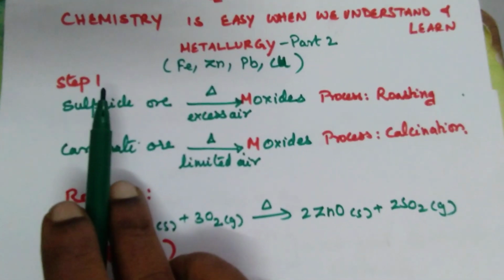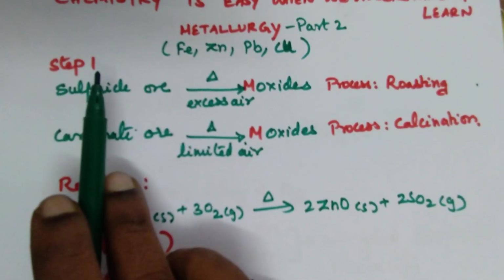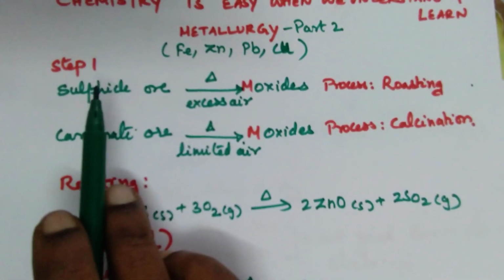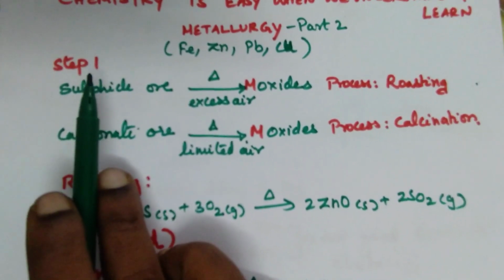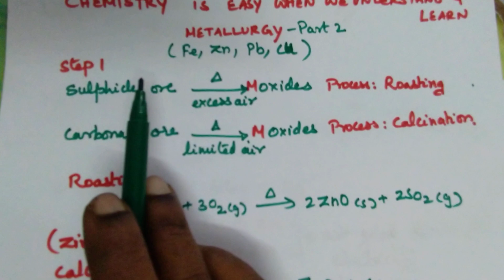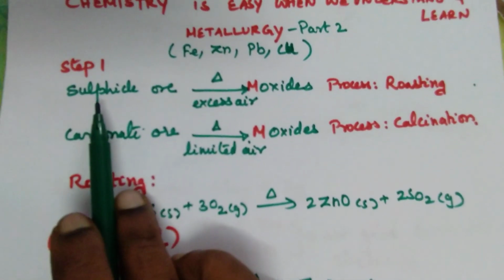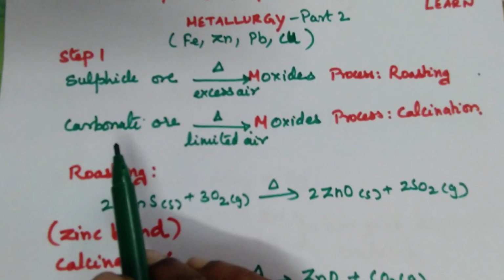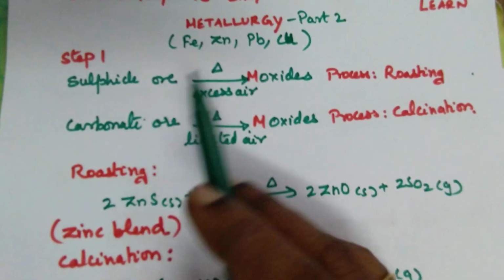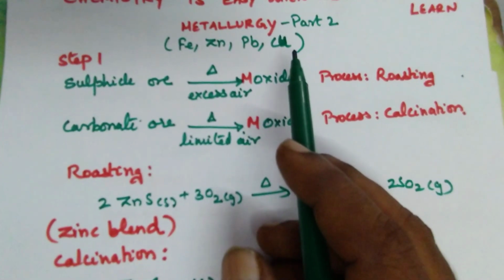This comprises all types of equations, so we'll see how to remember all the equations. In step 1, we have two types of ore in nature: sulfide ore and carbonate ore. Two types of ore are formed with these middle reactive metals.